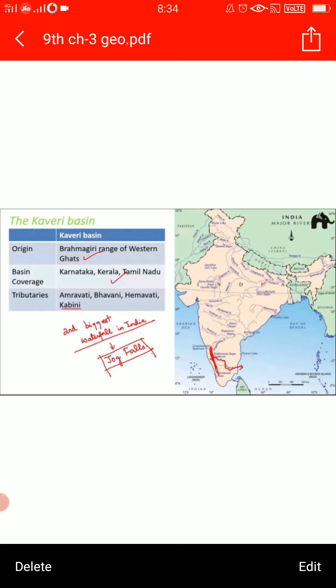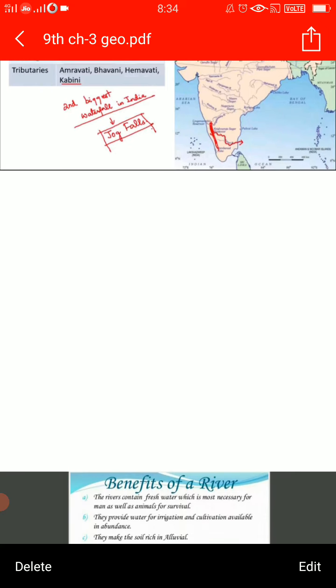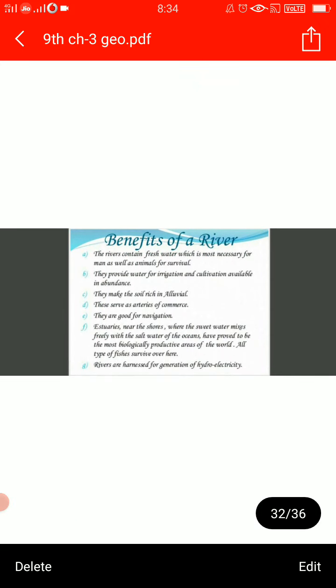So all these places. Besides these major rivers, there are some smaller rivers also that are flowing towards the east, like Damodar, Brahmani, Betarni, Subharnekha. These are all examples of these rivers, children.